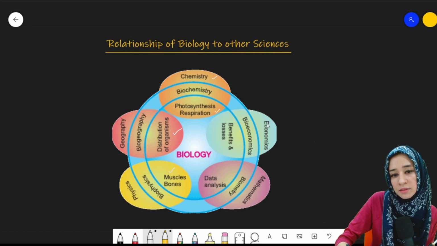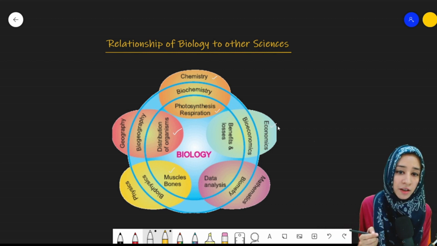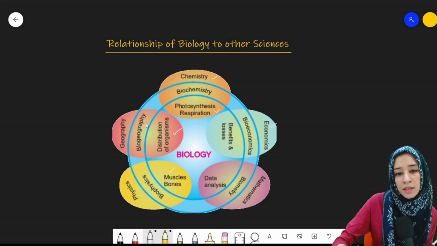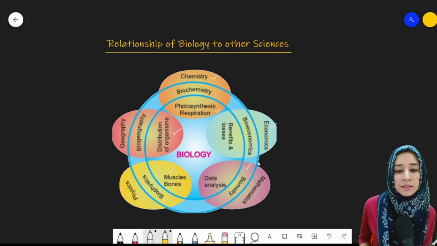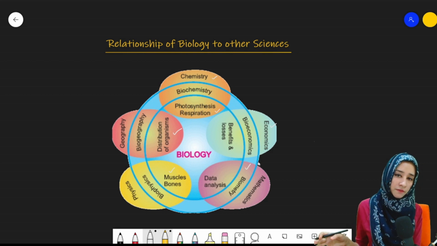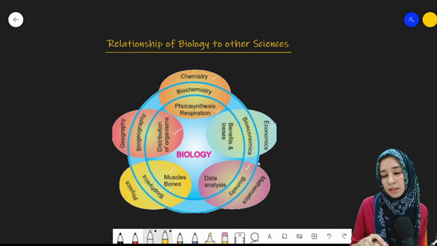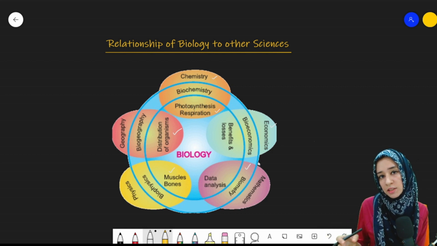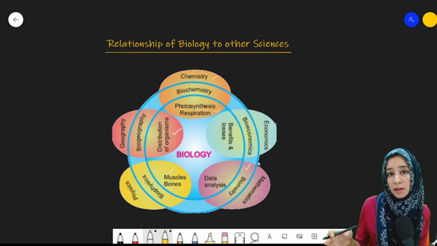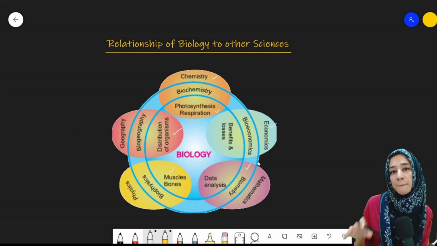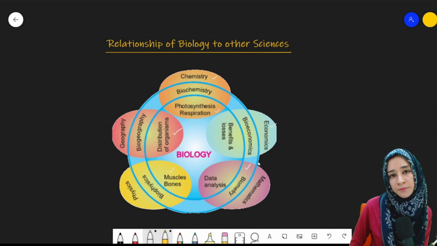Then comes bioeconomics, economics dealing with that of the biology. Different benefits, different losses are studied in it. Then comes biometry, that is the biology with that of the mathematics that we study. Different data are collected, and those data are analyzed with respect to different formulas, different graphical representations. These are all studied under biomathematics.